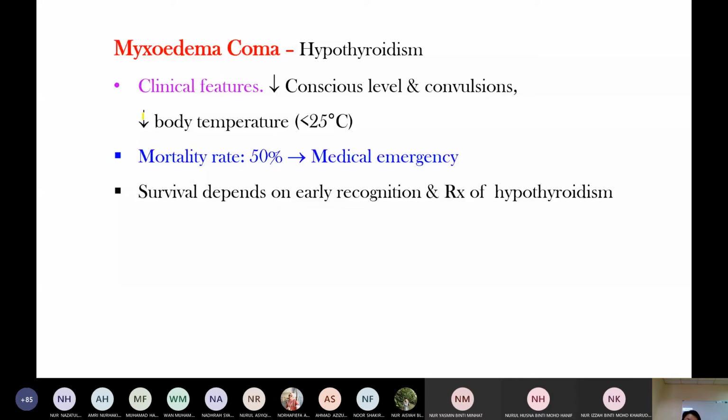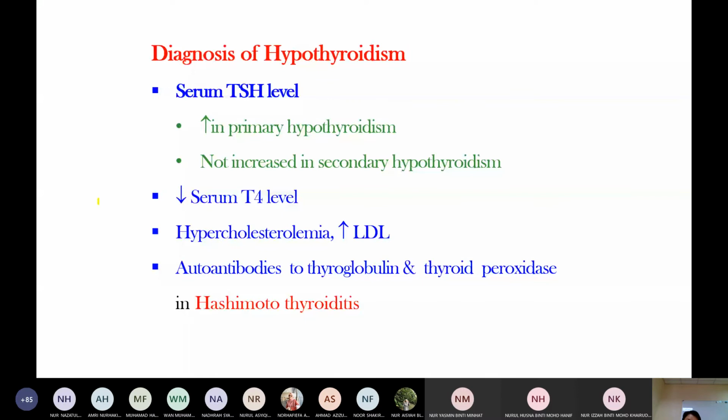Diagnosis of hypothyroidism: measure the TSH level as usual. In primary hypothyroidism, there is no negative feedback, so the TSH level increases. Secondary is an anterior pituitary or hypothalamus cause, so there is no increase of TSH level in secondary hypothyroidism.